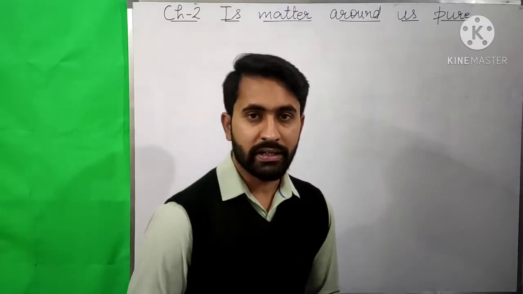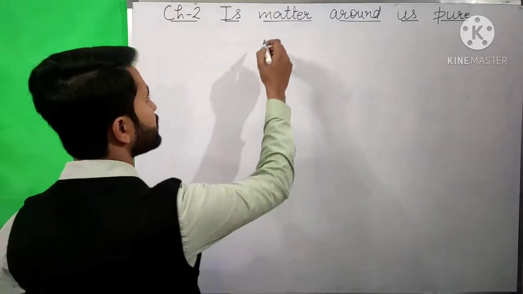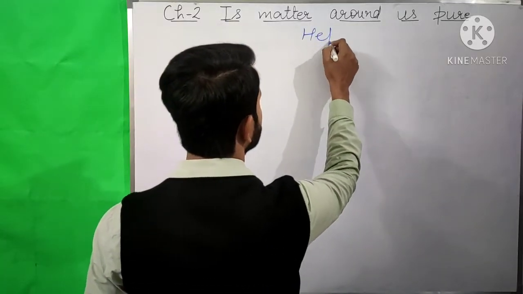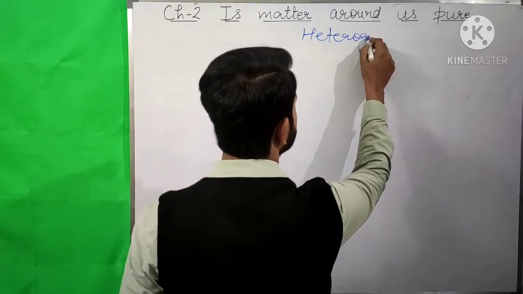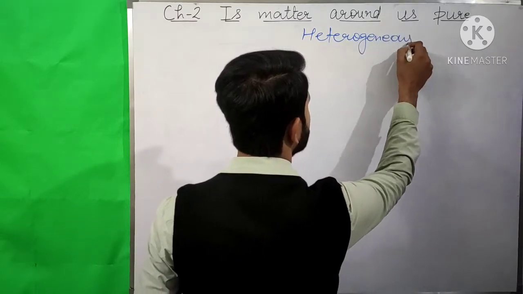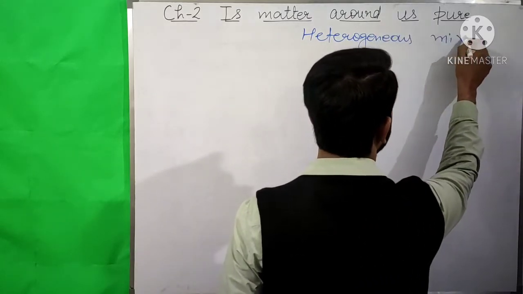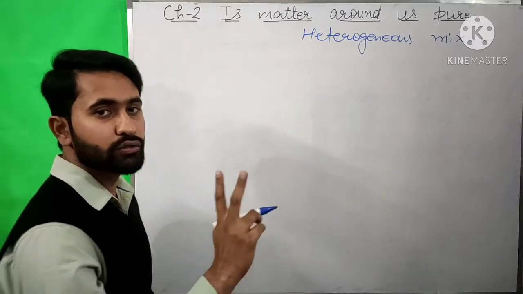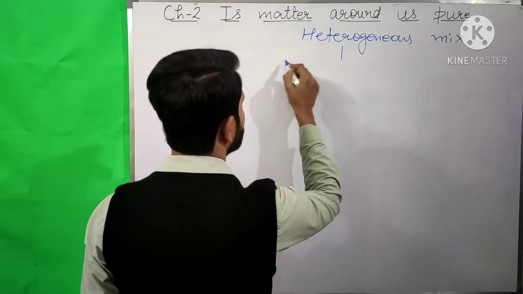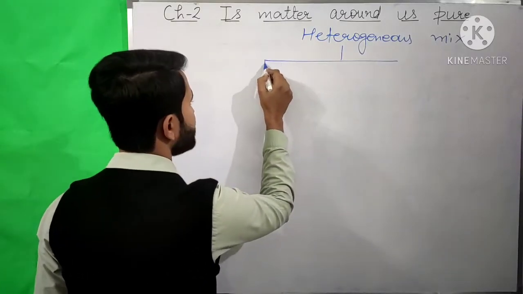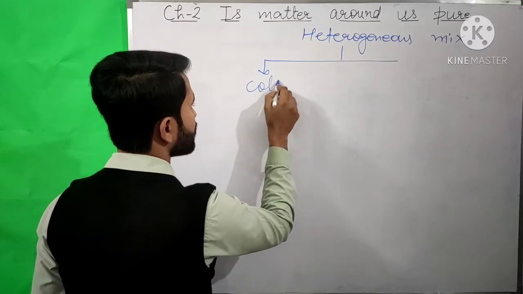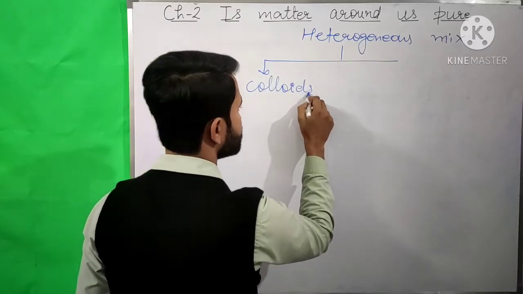Heterogeneous mixtures can be classified into two types, colloids and suspensions.